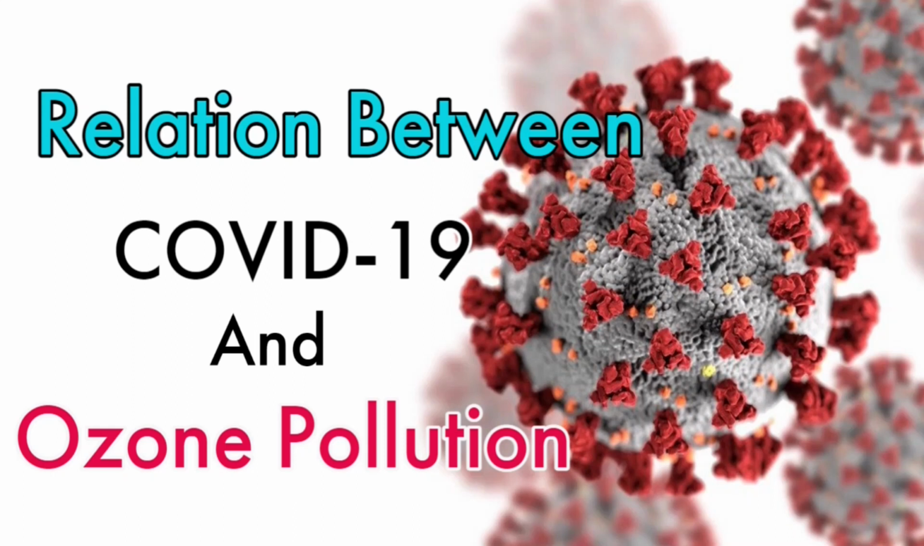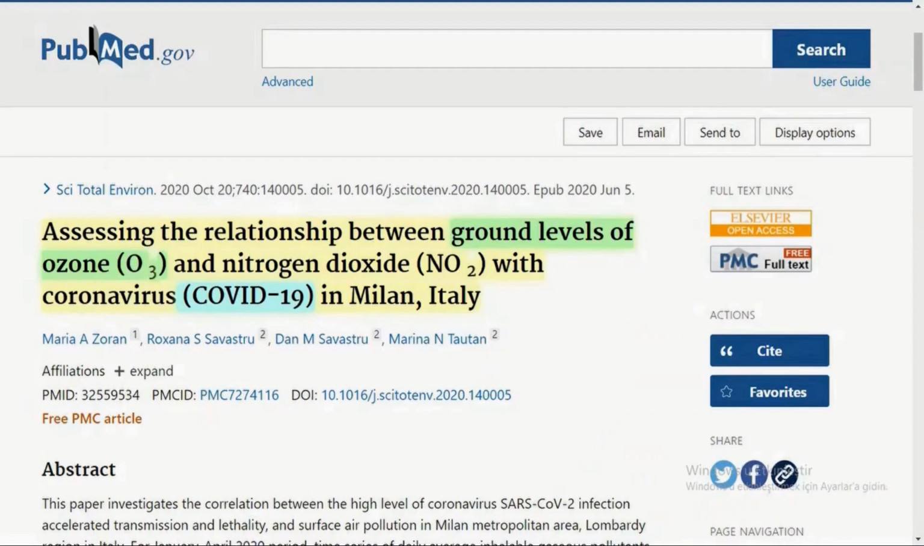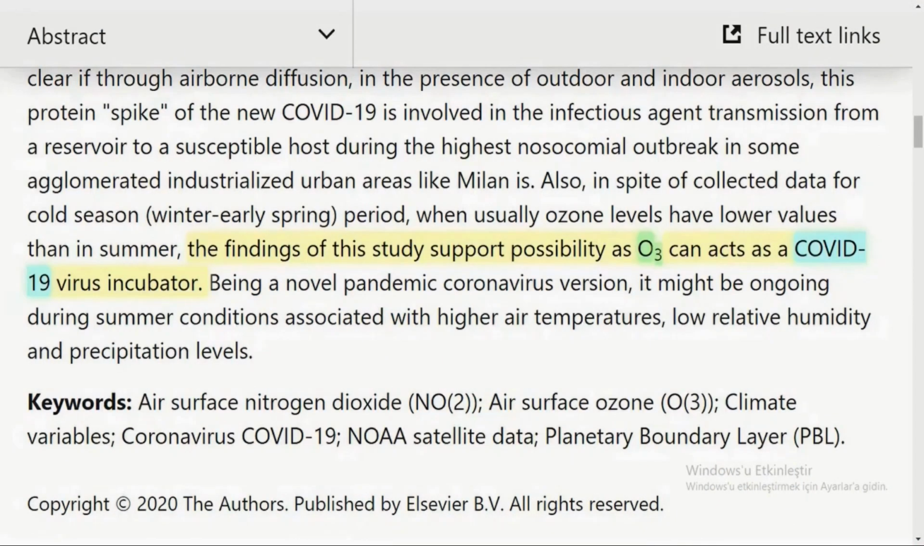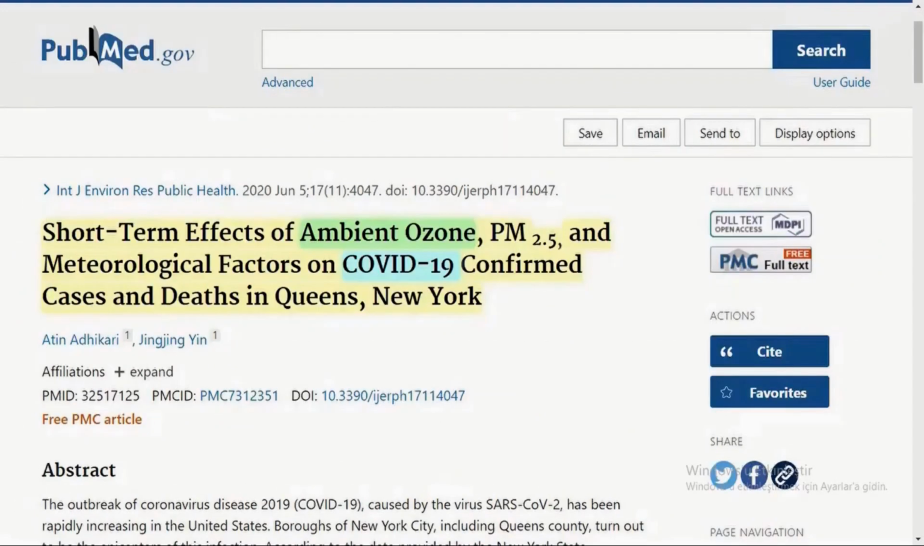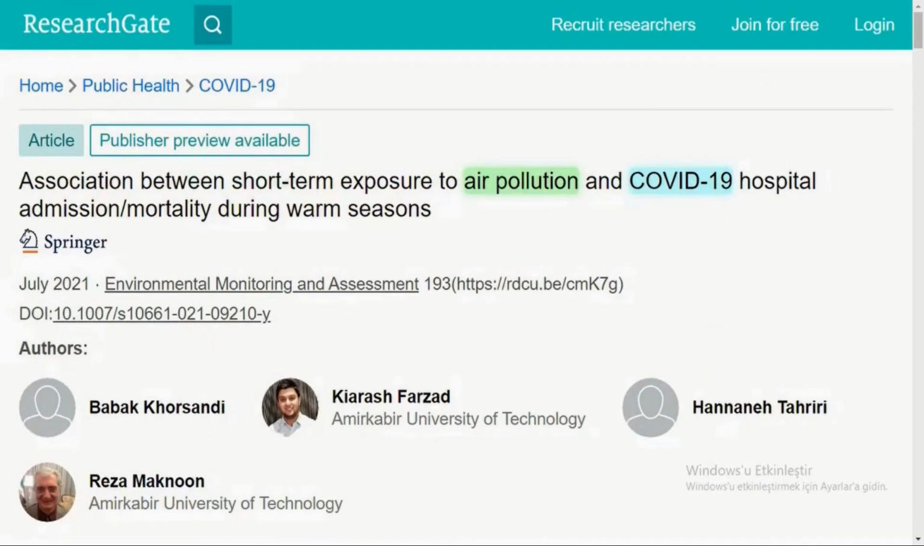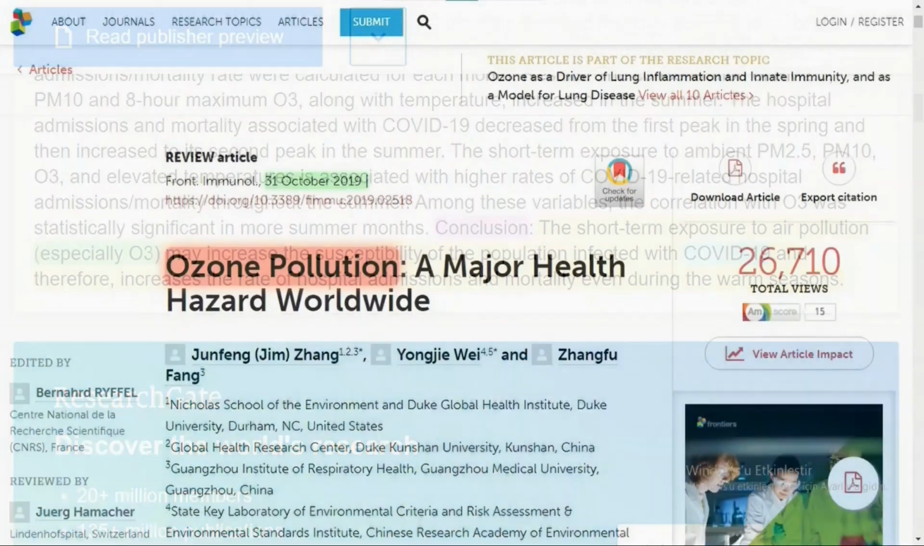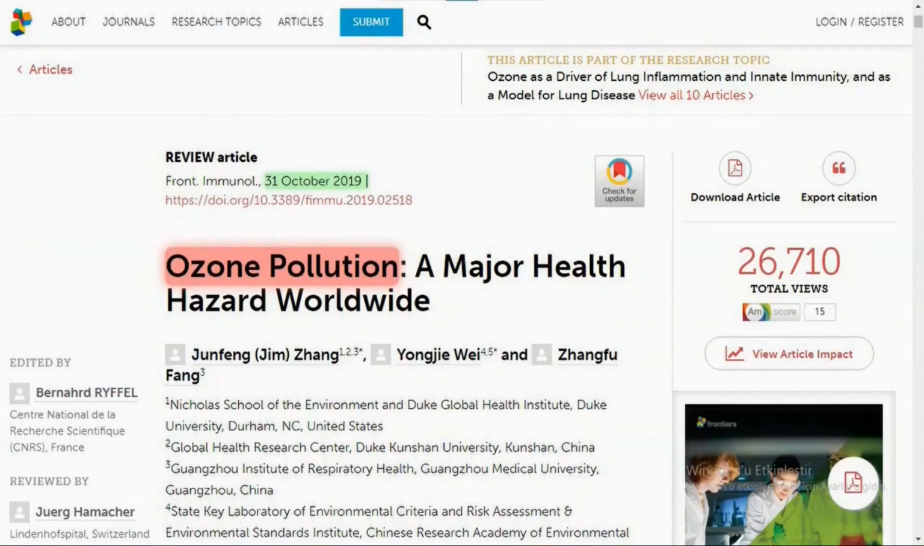Let's see if there is a connection between COVID-19 mortality and ozone pollution. There is a lot of scientific research linking COVID-19 to ozone exposure. This research from Milan suggests that ozone can act as a COVID-19 virus incubator. Another research from New York links COVID-19 to ozone exposure. Bear in mind that all of these articles are on short-term effects of ozone. There isn't enough research on long-term effects of ozone pollution.